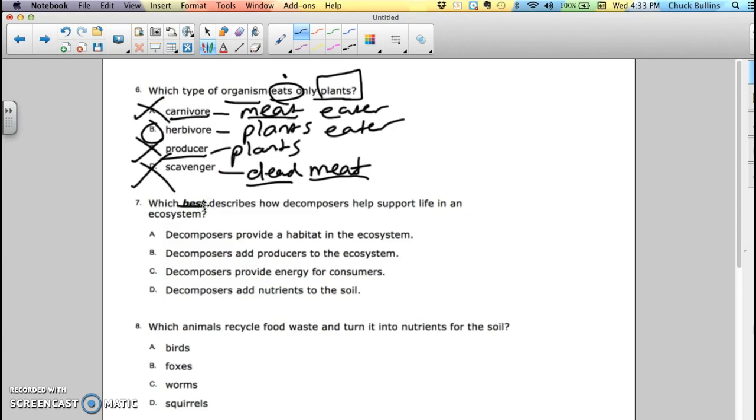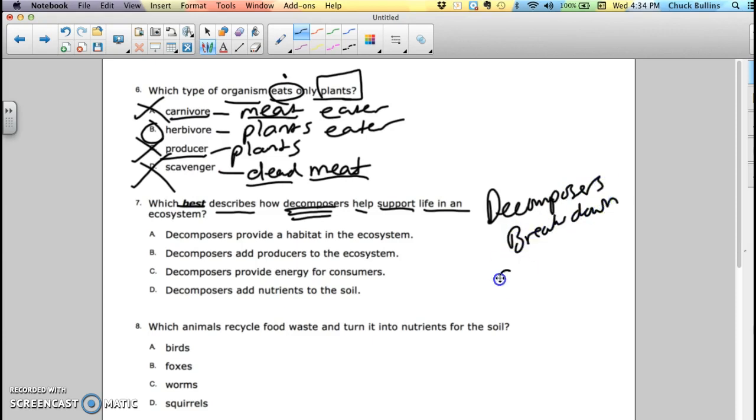Which best describes how decomposers help support life in an ecosystem? Now you know when it says best, there's probably 2 good answers. Now, mentally, what do decomposers do? We've said it in class 1,000 times. They break down dead stuff into good soil and nutrients.